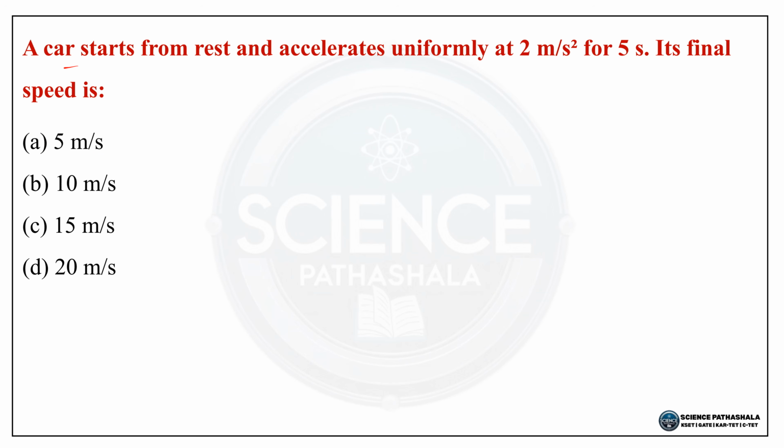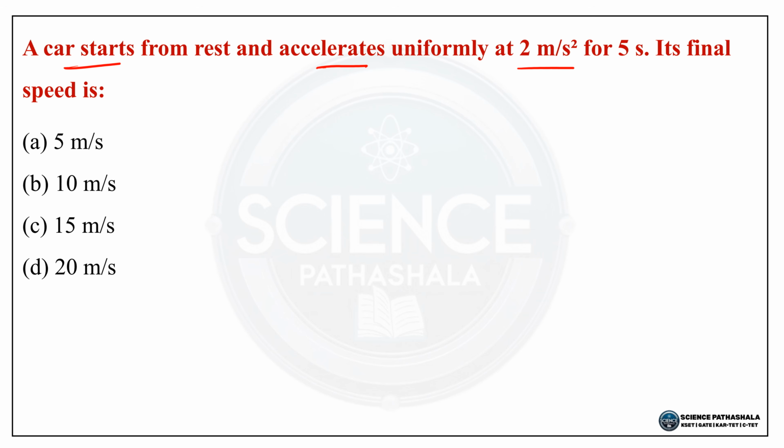Next question, a car starts from rest and accelerates uniformly at 2 meter per second square for 5 seconds. Its final speed is? Option A 5 meter per second, option B 10 meter per second, option C 15 meter per second, option D 20 meter per second.